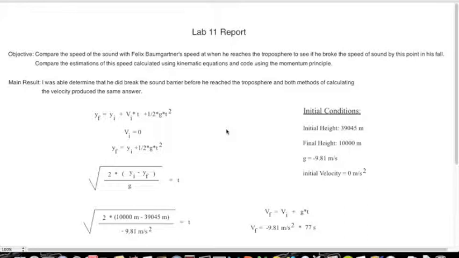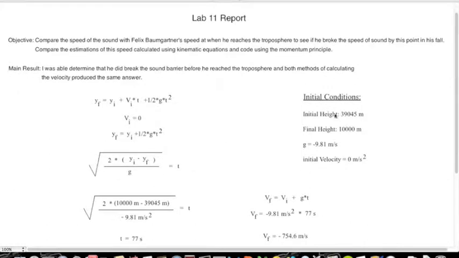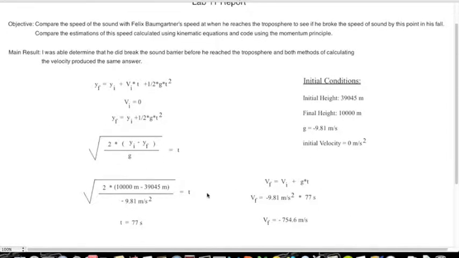So the new equation is the final height equals the initial height plus 1/2 times the acceleration due to gravity times the time squared. I solved this equation for t, as you can see here, and then I plugged in my conditions, which I've set over here. So the time is roughly 77 seconds. It's actually 76.991, so I just rounded up to an even 77.